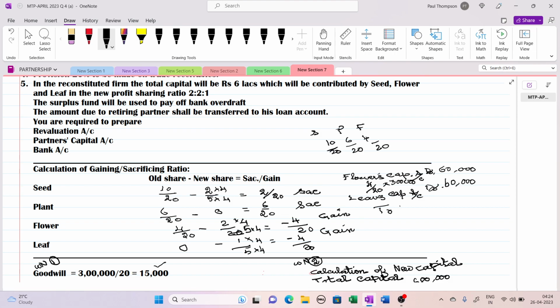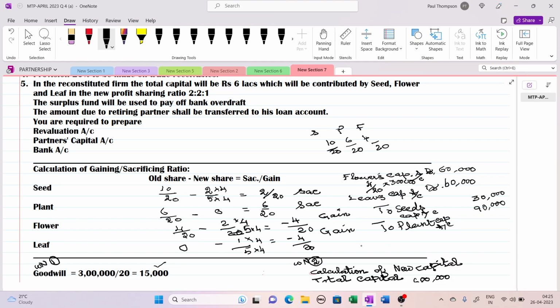Sacrificing partner is Seed. Seed's capital account will receive 2 portion. So 2 into 15, or you can write it as 2 by 20 into 3 lakh. That becomes 30,000. And Plant will get 6. 6 into 15, 90,000. Or if you are having confusion, 6 by 20 into 3 lakh is equal to 90,000. So the debit and credit have matched.